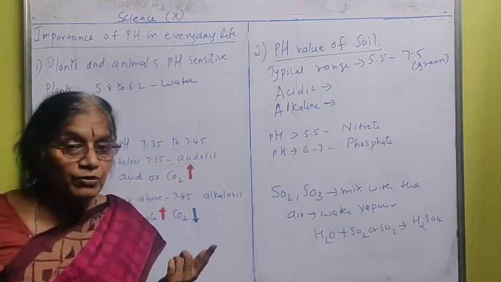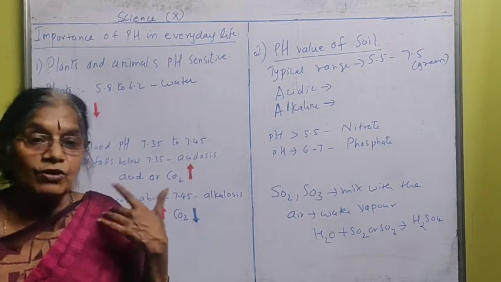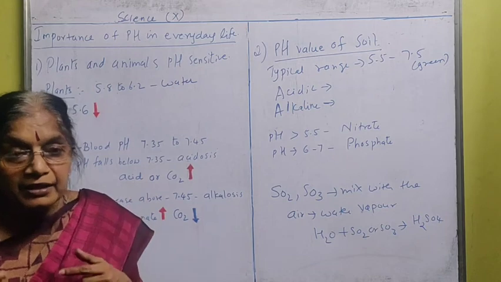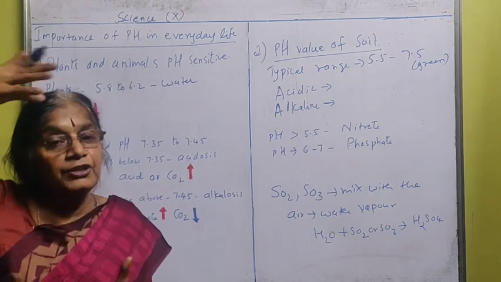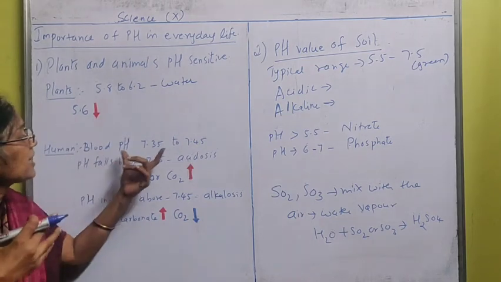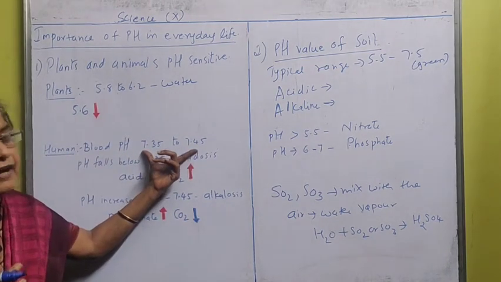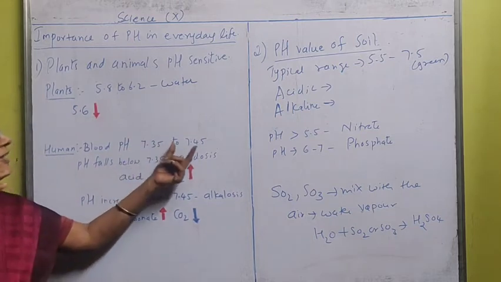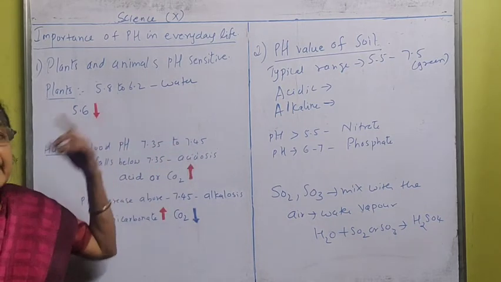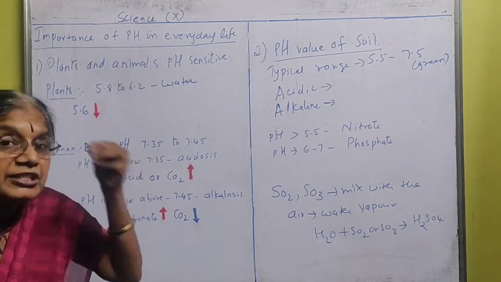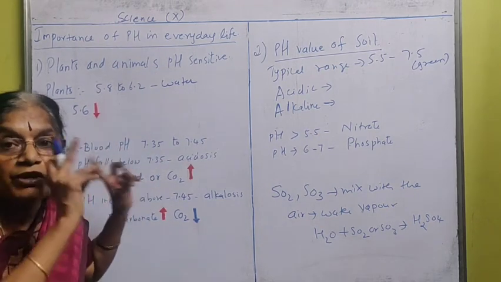Next, let us see the pH in human blood. Circulatory system, I explained to you, blood is very important. It carries the oxygen. Okay, why? Because it has a red pigment, hemoglobin, which will carry oxygen to each and every cell of our body. So the blood pH value should be 7.35 to 7.45. If it decreases or increases, it affects our body. Okay, this information is not given in your books. This is extra information that I am giving.